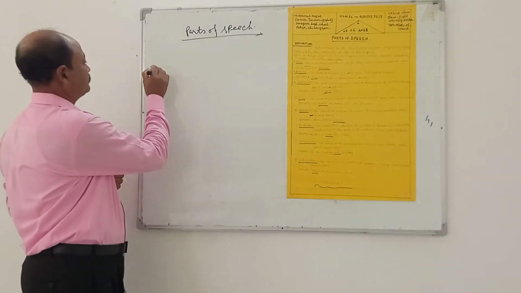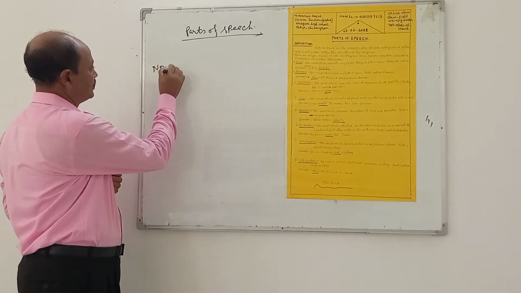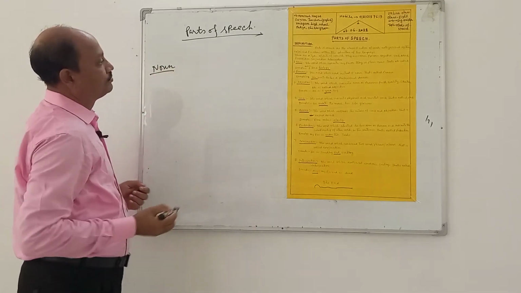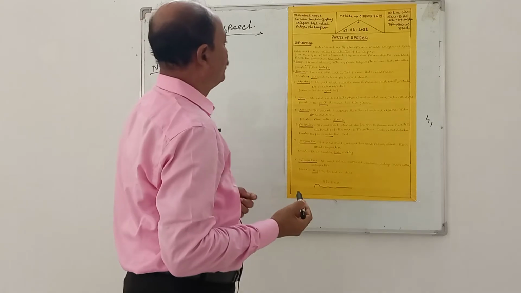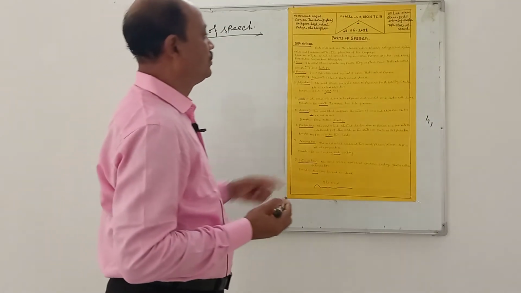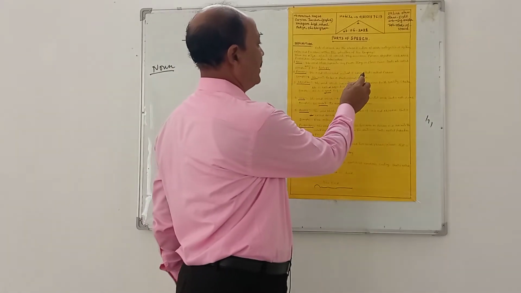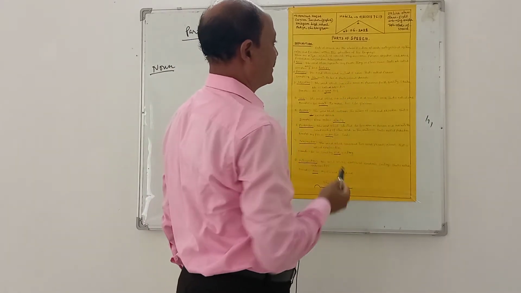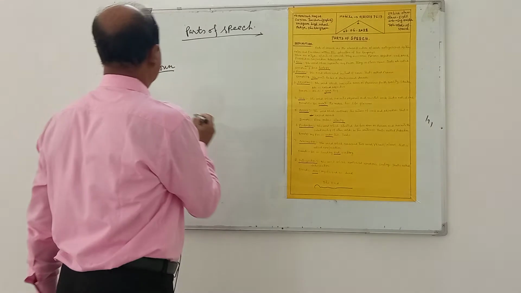Noun. The word which indicates any person, thing, place or name is called a noun.